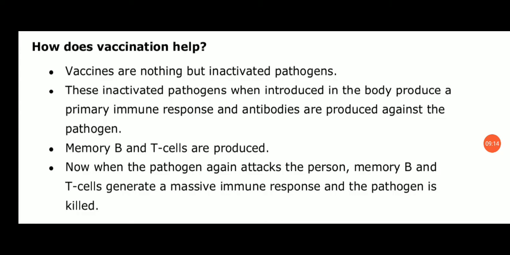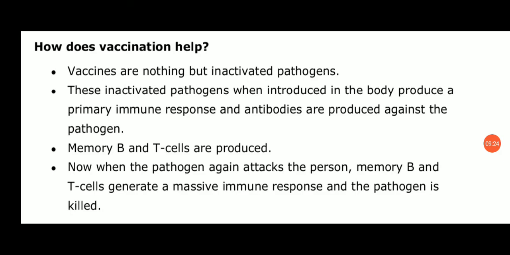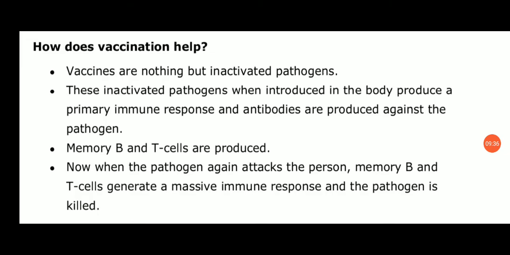Now how does vaccination help? As I said, immunization is a kind of active immunity. Vaccines are nothing but inactivated pathogens. You have studied in previous classes what vaccines are. Vaccines are prepared from inactive pathogens, inactive microorganisms which cause the disease. These disease causing microorganisms or pathogens are inserted in a particular dose in our body in their inactivated form, killed or attenuated. So these inactivated pathogens form the vaccine.